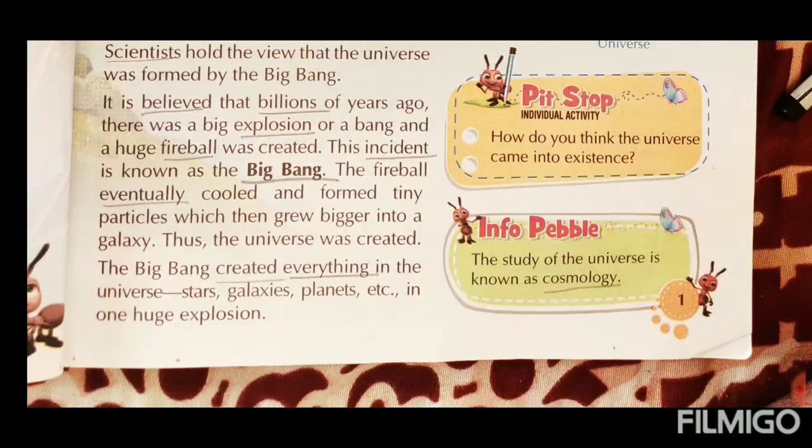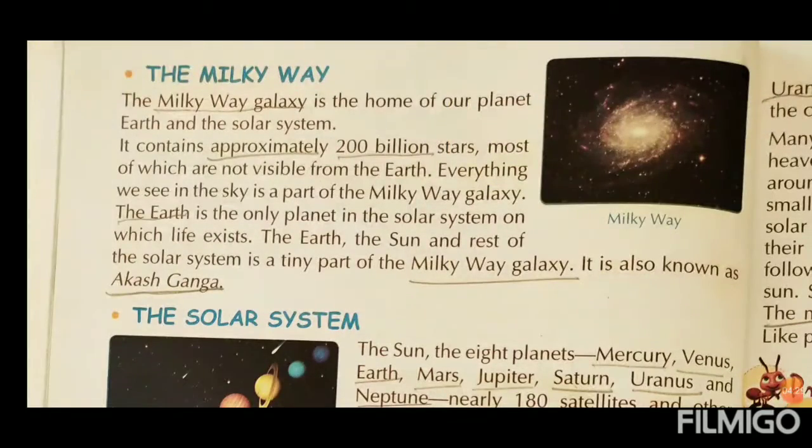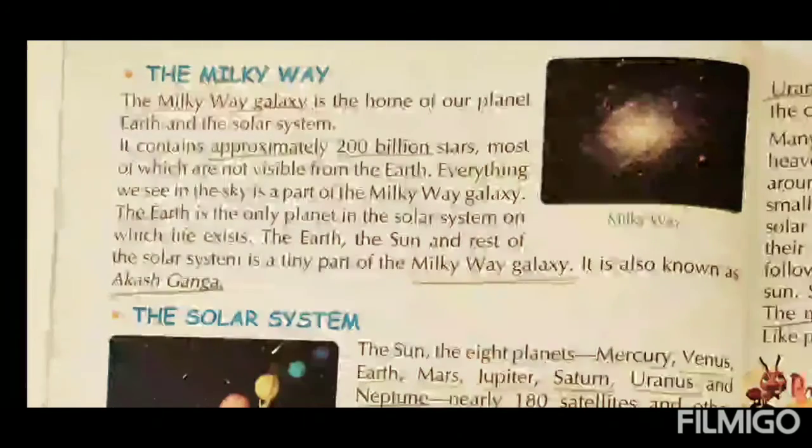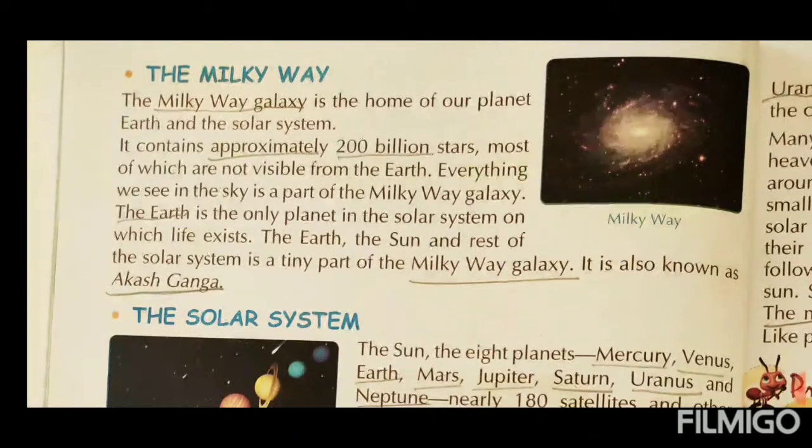Got it? Then after, we'll go to the next topic. Then after, we will study the Milky Way. What do we say the Milky Way? Milky Way means what? Students, the Milky Way galaxy is the home of our planet Earth and the solar system.